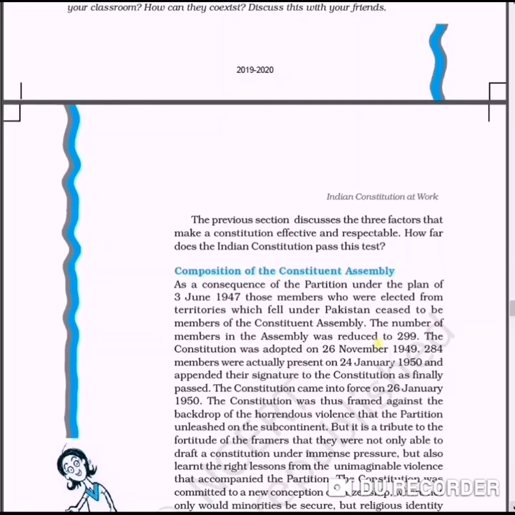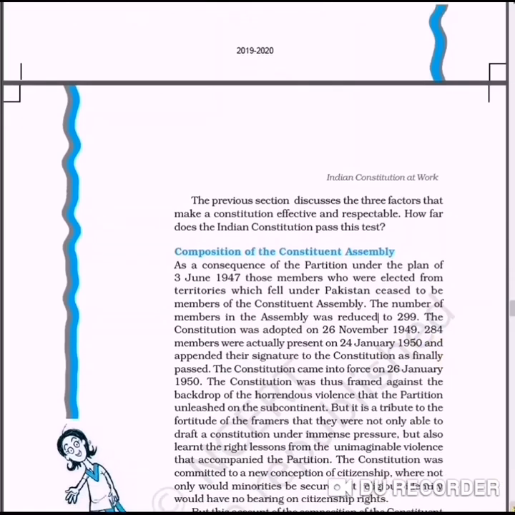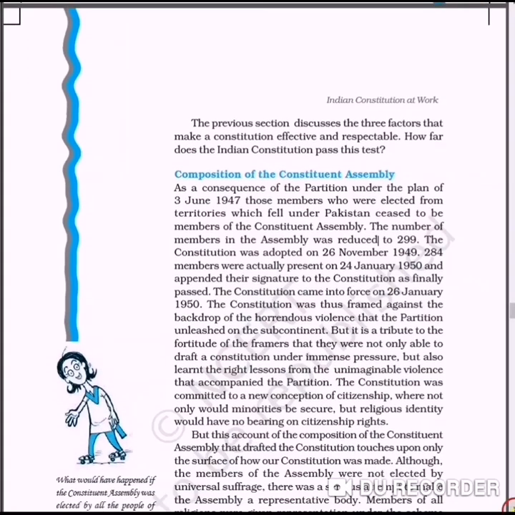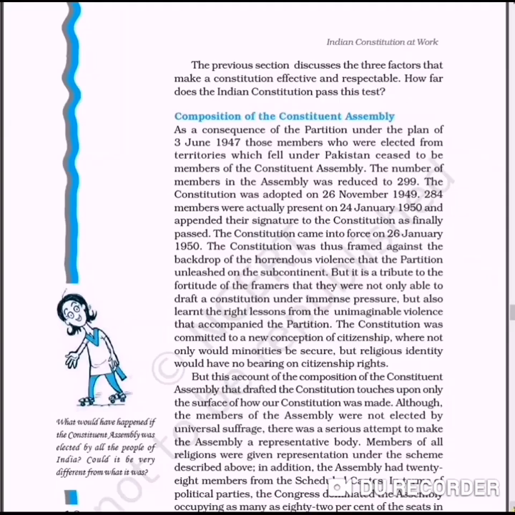So students, this is also very important information. Near about 300 members, 299 members. But how many members were present when it was in force? Only 284 members. So don't get confused when the books or other solutions are giving a different number of the members of a Constituent Assembly.